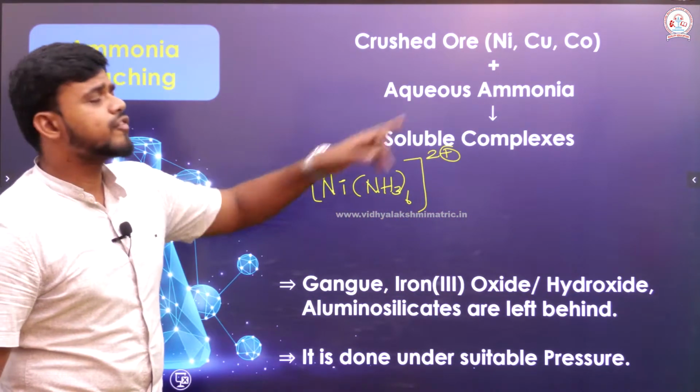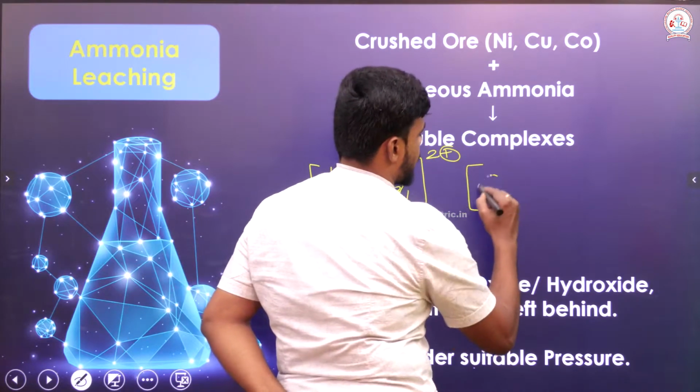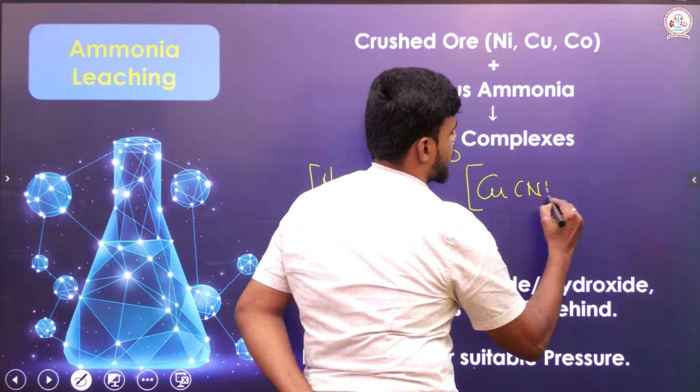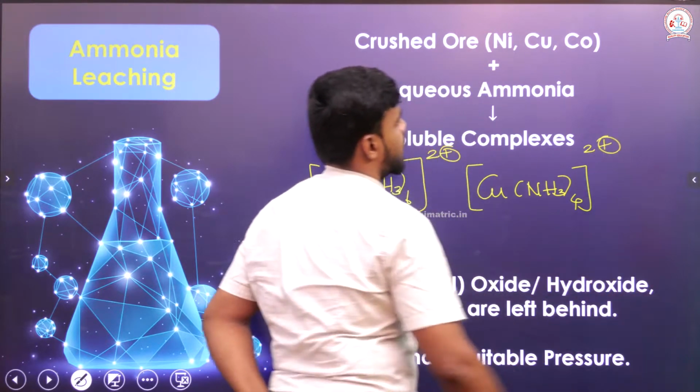And if copper reacts with aqueous ammonia, it forms the tetramine copper 2 ion, Cu(NH3)4 2+.